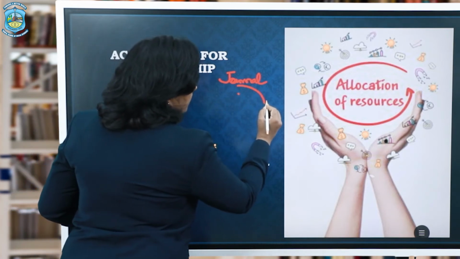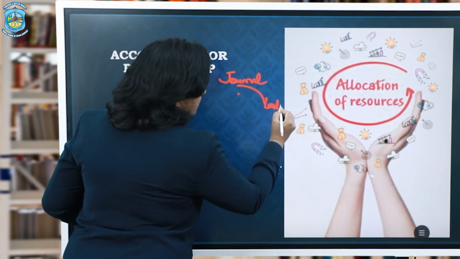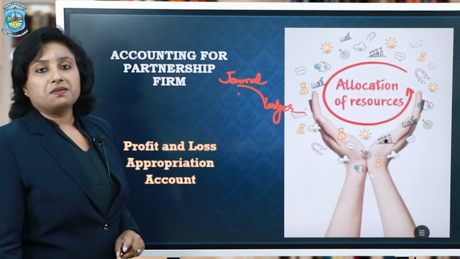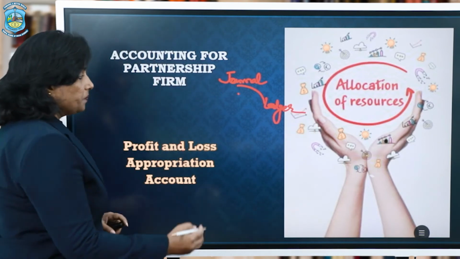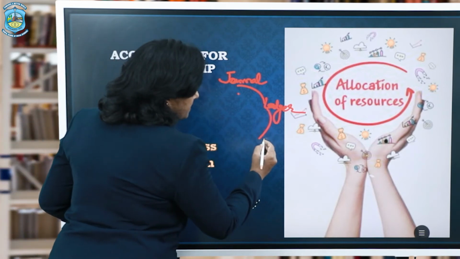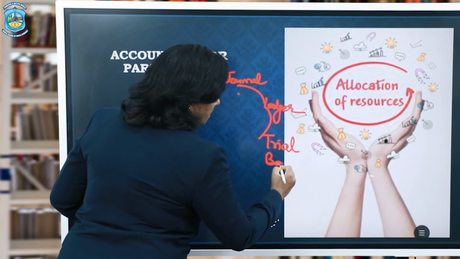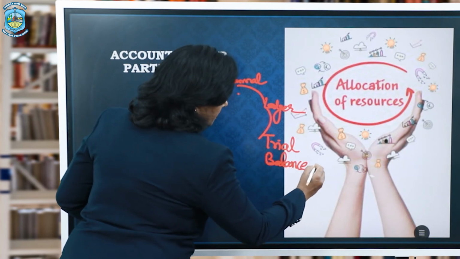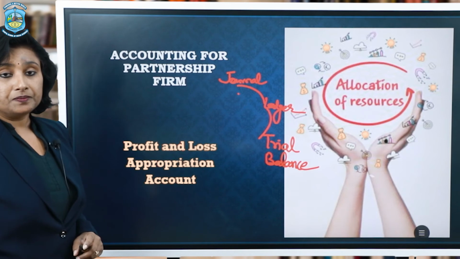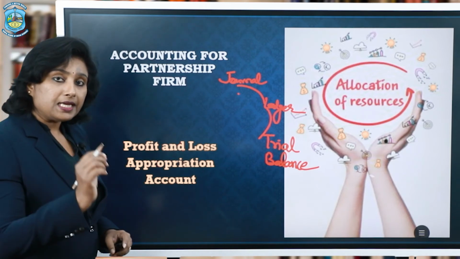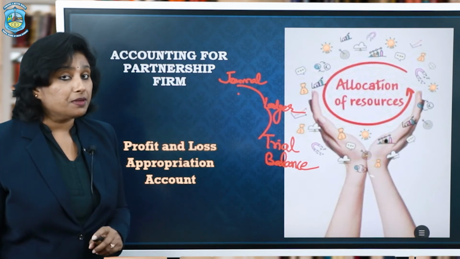Soon after that, the classification procedure takes place, that is the preparation of ledger. The same way the ledger accounts will be prepared in a partnership concern as well. The way summarizing is done in the form of trial balance, in the same way it will be prepared in the partnership firm as well. After this trial balance has been derived, the step of preparation of financial statements comes.